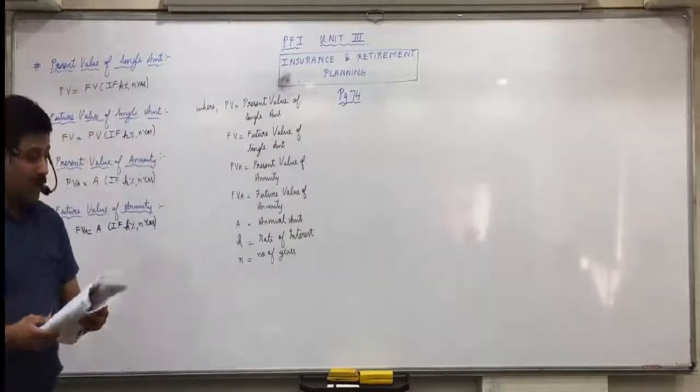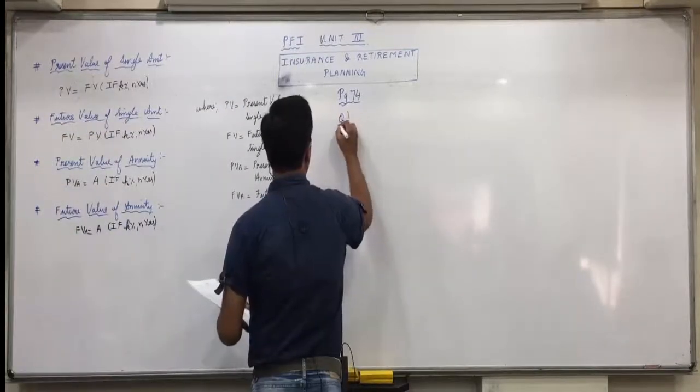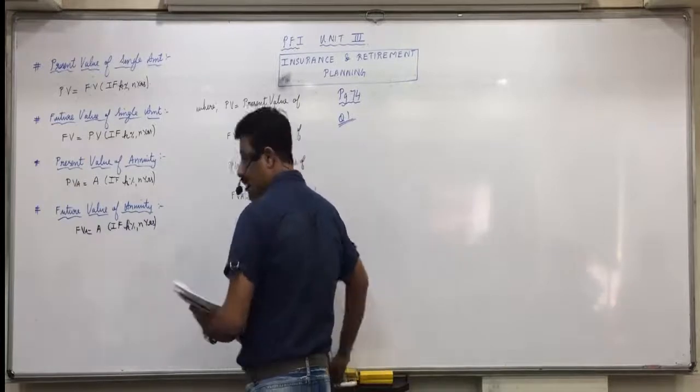Look at page 74, question number 1. And now it will be of 15 marks only, because whatever theory is there will generally be in question 1.